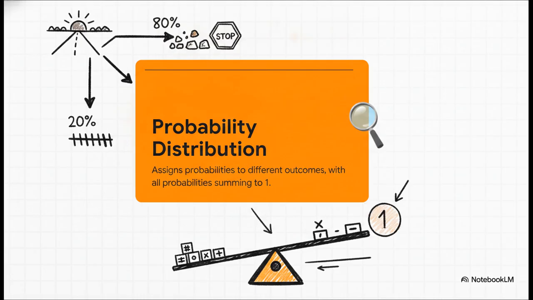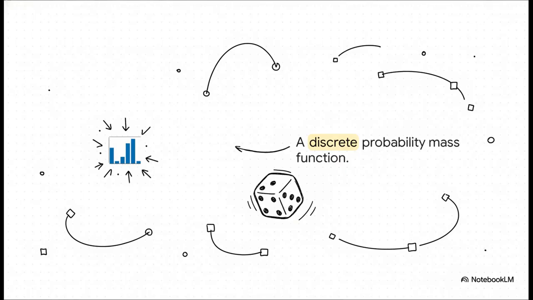It is the mathematical language that allows a machine to say, "Hey, I am 80% sure the path is clear and 20% sure there is an obstacle." And this brilliantly illustrates that concept. Notice those distinct separate bars. That is a discrete probability mass function. It's perfect for variables that can only take on specific distinct values.